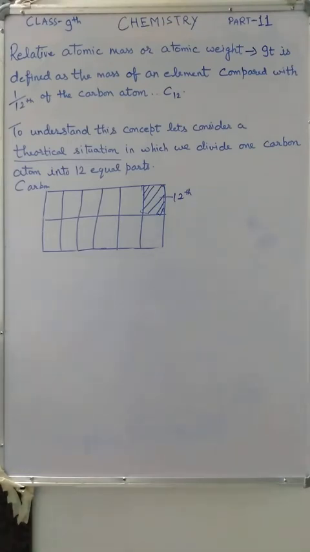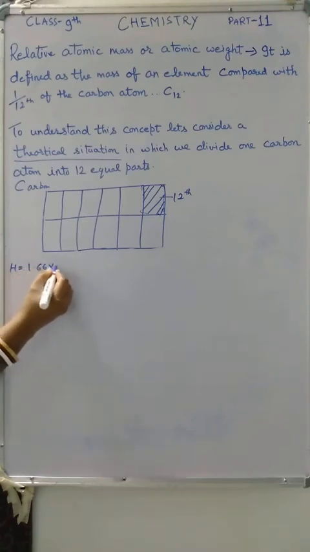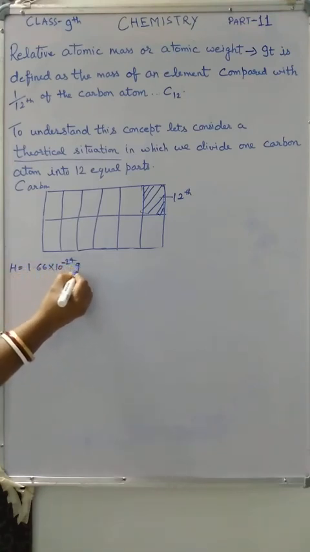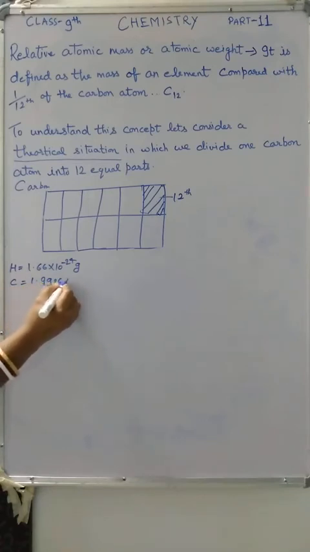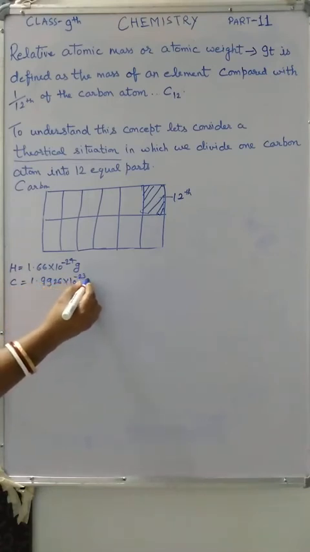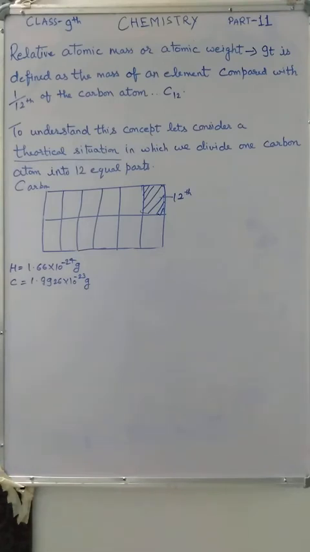The mass of a hydrogen atom is found to be 1.66 × 10^-24 gram. Likewise, the mass of a carbon atom is 1.9926 × 10^-23 gram. But these masses are too small, so it is not convenient to use grams or kilograms.